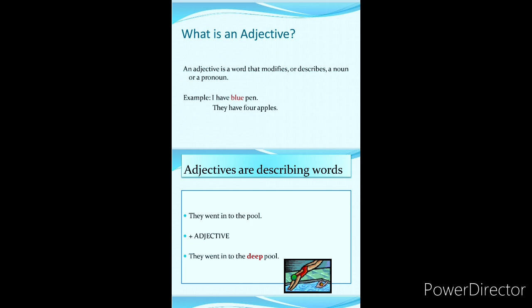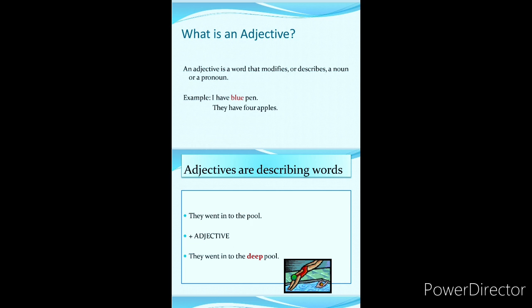Basically, it is a naming words. Let us understand this through the examples. So, first example is I have blue pen. Here we can see that what is pen here? Well, pen is a name of a thing and we know that naming words are noun. And if I describe this pen, then you will say that it is a blue pen. So here we can see that blue is a describing word. It is describing the pen.